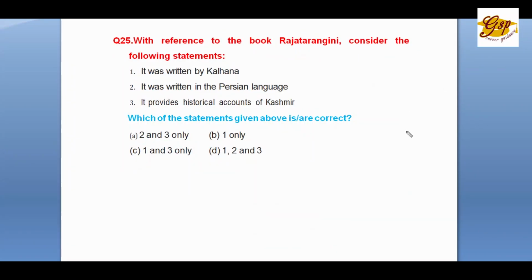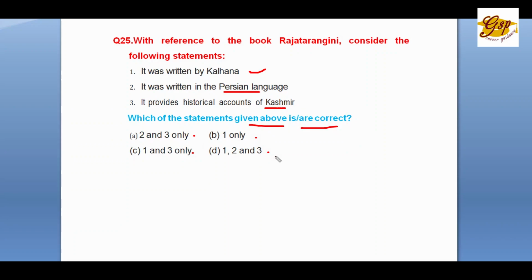Question number 25. With reference to the book Rajatarangini, consider the following statements. 1. It was written by Kalhana. 2. It was written in Persian language. 3. It provides historic accounts of Kashmir. Which of the statements above are correct? A. 2 and 3 only. B. 1 only. C. 1 and 3 only. D. 1, 2, 3, all of the above.